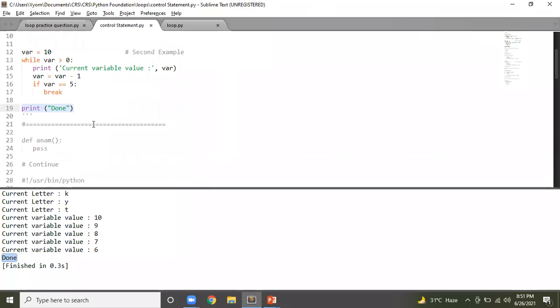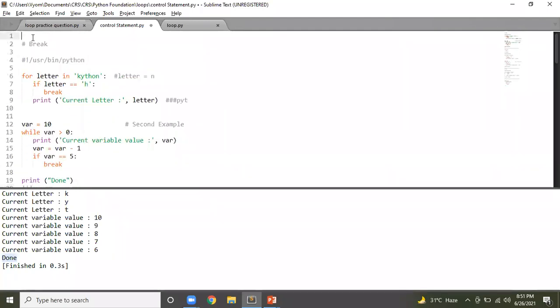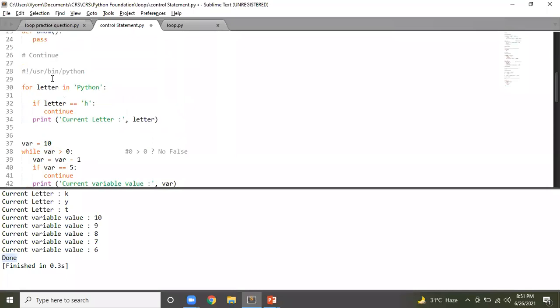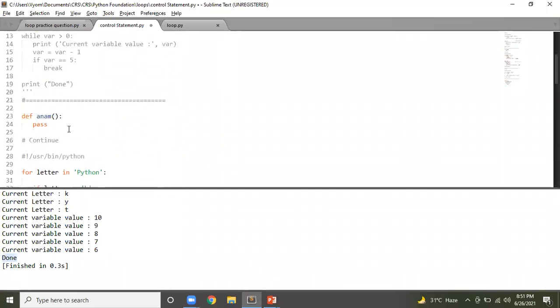Now let's see some continue examples. Okay, again, pass is a very dumb control statement. You are defining something and you just write pass. It just makes your code syntactically correct, but we'll discuss that in a minute.